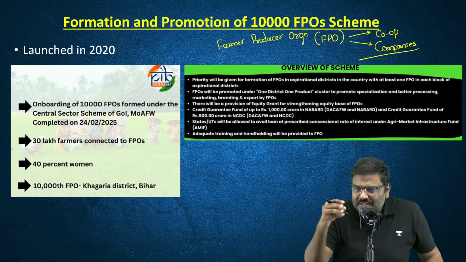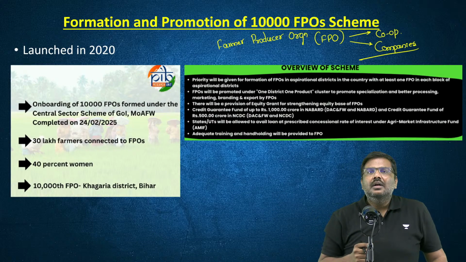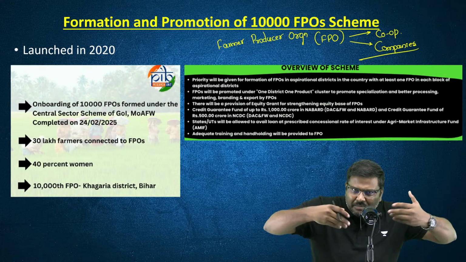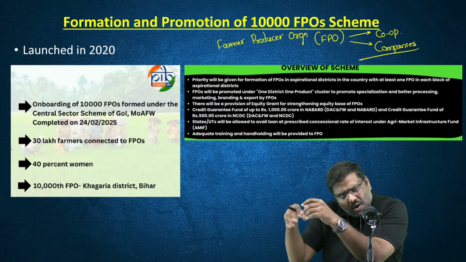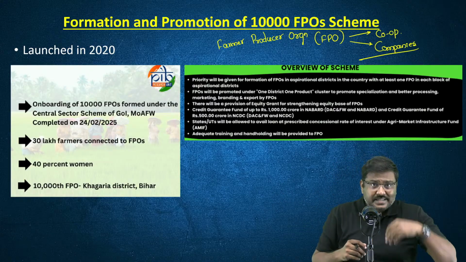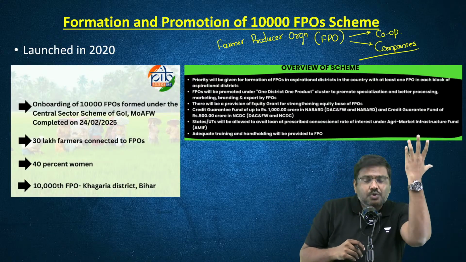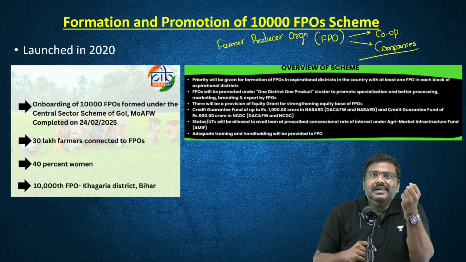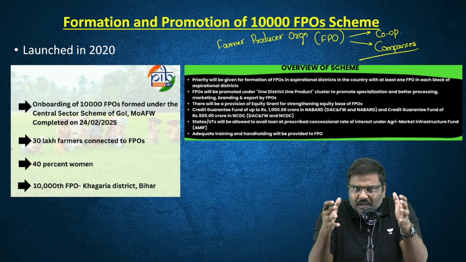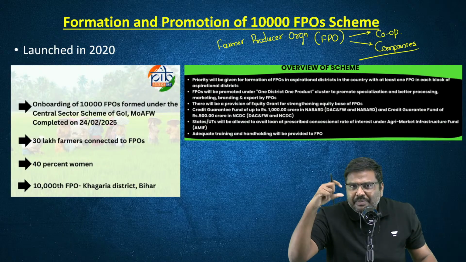The negotiations can be done in a much better way. The warehousing can be done by all of them together. The transportation can be done by all of them together. The sales can be done by this group together. So the collectivization can be done using this model of FPO.